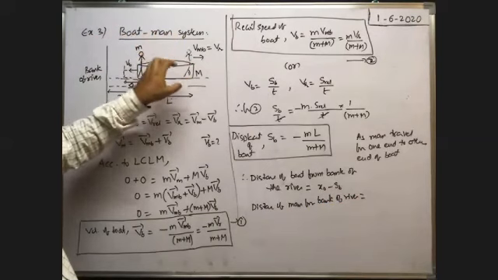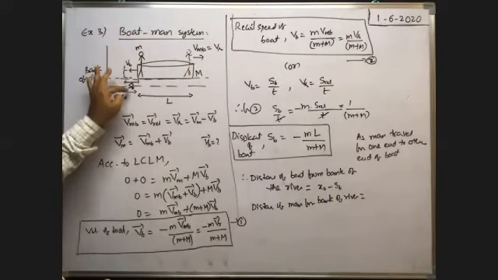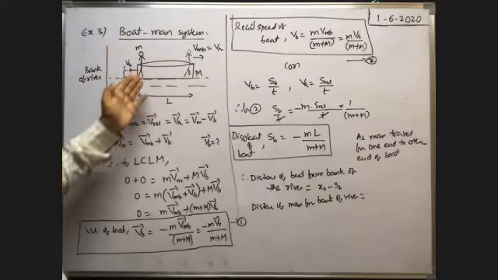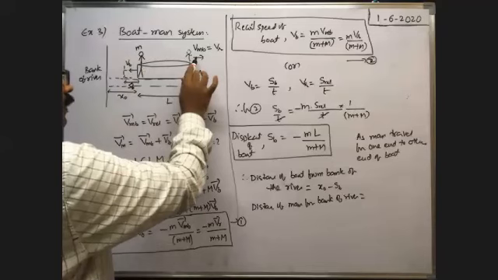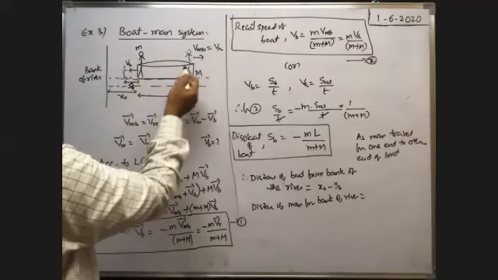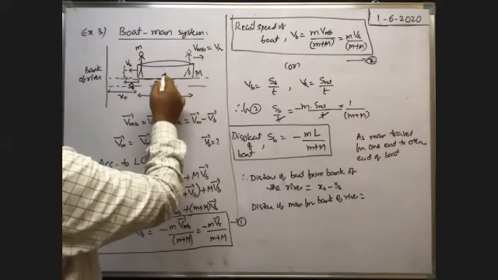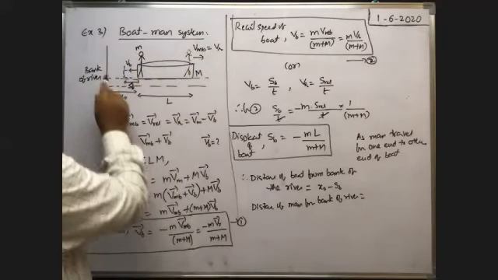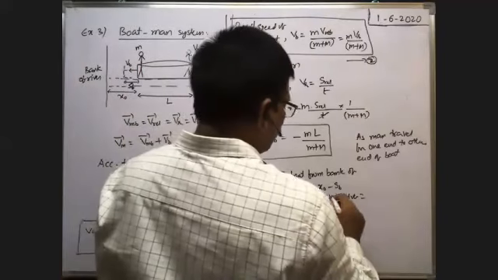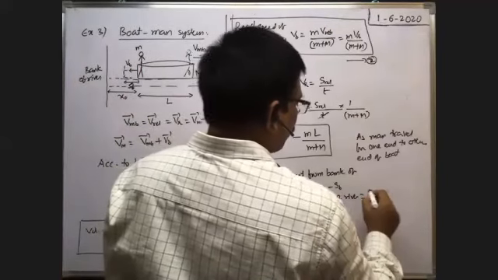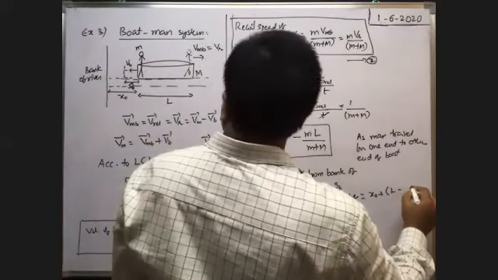But at the same time, with respect to the earth, as the boat travels in the backward direction through a distance SB, the man also travels a distance SB in the backward direction. So initially he traveled L forward, and as the boat travels SB backward, the net displacement of the man in the forward direction is equal to L minus SB. Already initially he is at a distance x0. That's why the distance of the man from the bank of the river is equal to x0 plus L minus SB.